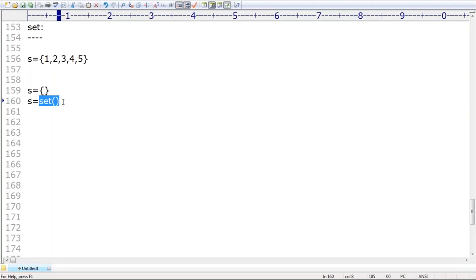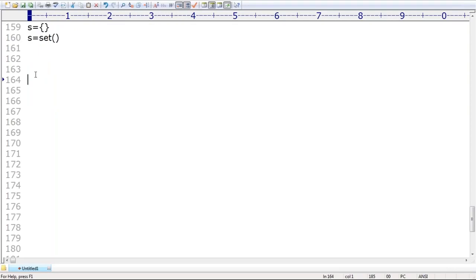Next, sometimes my requirement is, sir, I don't want duplicates, I don't want order. But I don't want mutable nature also. The values are always fixed, sir. No one is allowed to touch, no one is allowed to change. Then we should go for frozen set. Are you getting it? What is the data type, sir? Frozen set. This is the type.